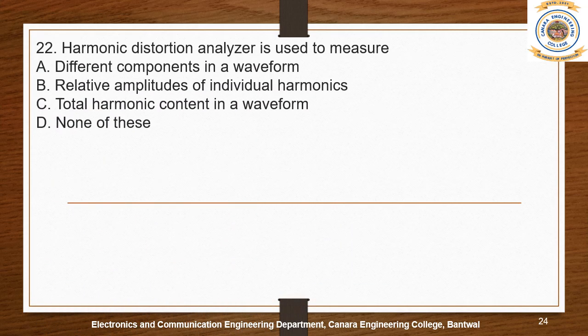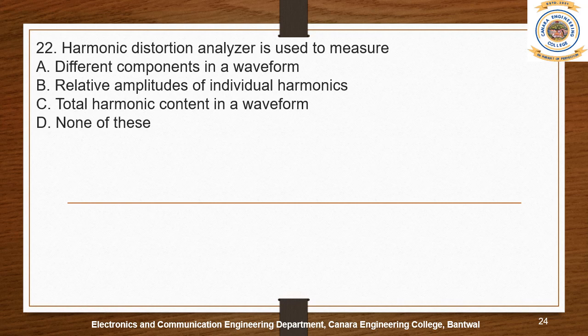A harmonic distortion analyzer is used to measure: different components in a waveform? No. Relative amplitudes of individual harmonics? No. Total harmonic content in a waveform? Or might be none of these. I feel option C is the right answer, because before that we should understand what harmonic distortion is, the exact meaning of harmonic distortion.